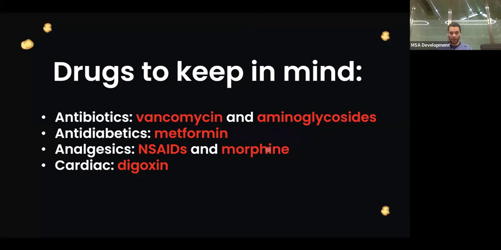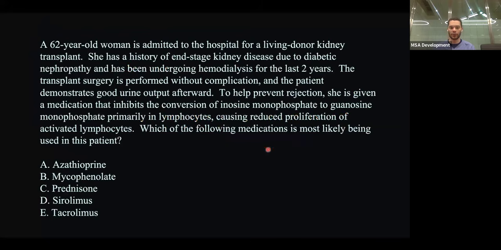A 62-year-old woman is admitted to the hospital for a living donor kidney transplant. She had a history of end-stage kidney disease due to diabetic nephropathy and has been undergoing hemodialysis for the last 2 years. The transplant surgery is performed without complication, and the patient demonstrates good urine output after. To help prevent rejection, she is given a medication that inhibits the conversion of inosine monophosphate to guanosine monophosphate, primarily in lymphocytes, causing reduced proliferation of activated lymphocytes. Which of the following medications is most likely being used in this patient?